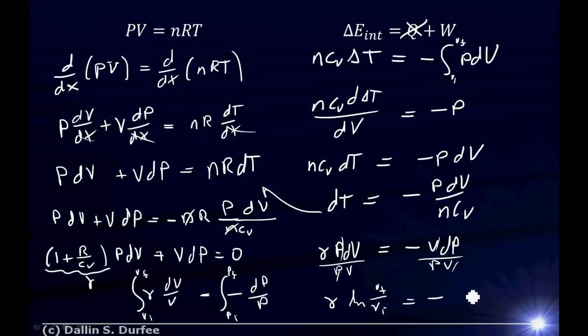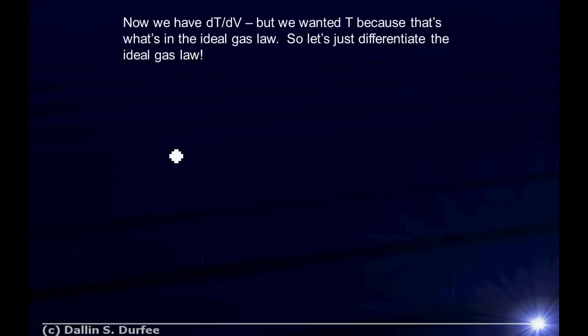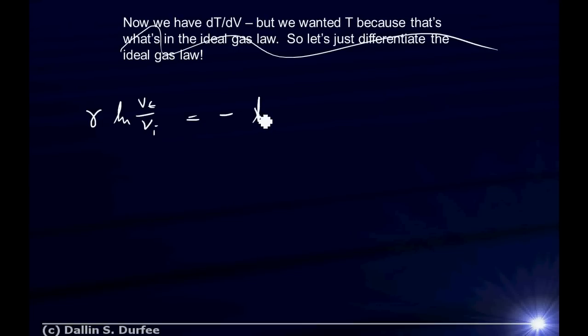Over here, the minus sign comes out, and I get the natural log of P final over P initial. So what we had was gamma natural log of V final over V initial is equal to negative natural log of P final over P initial.